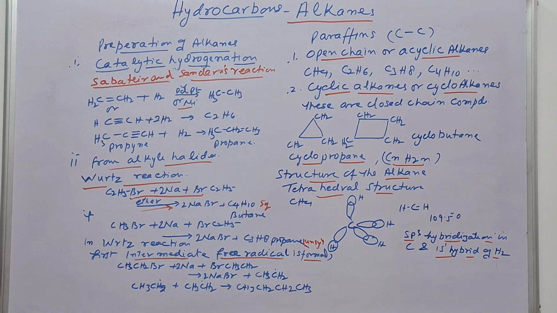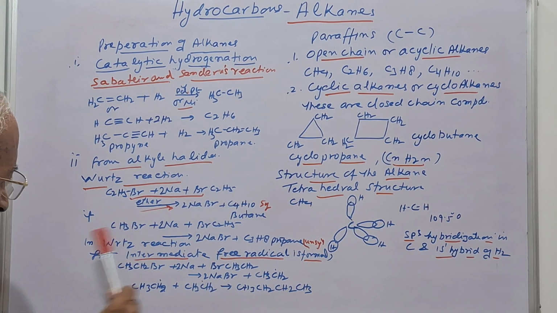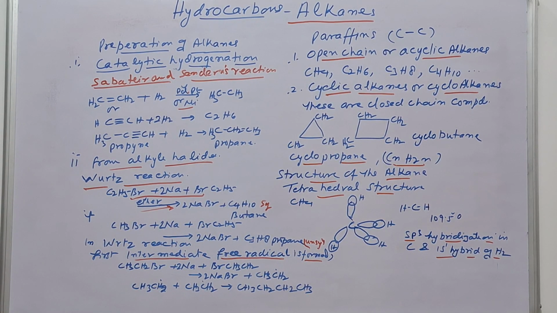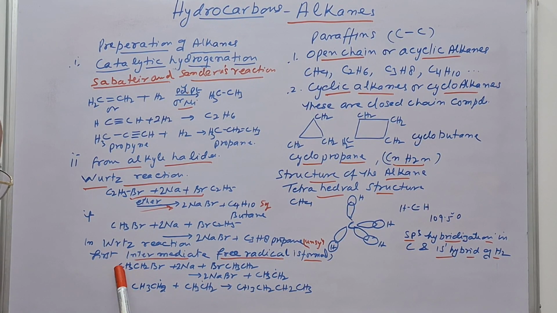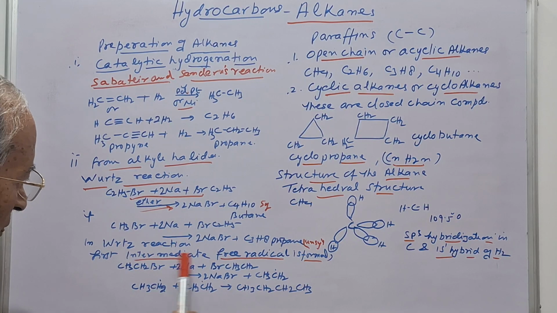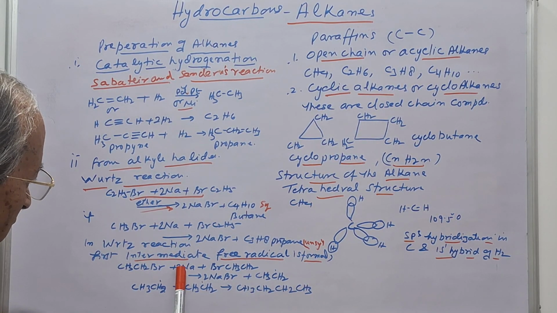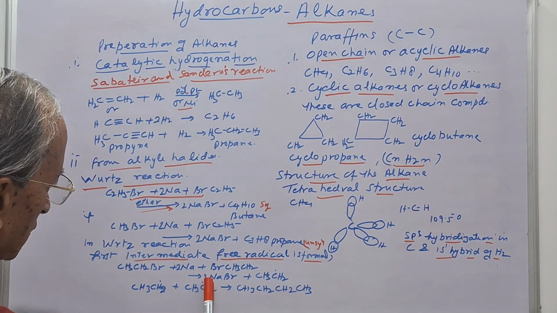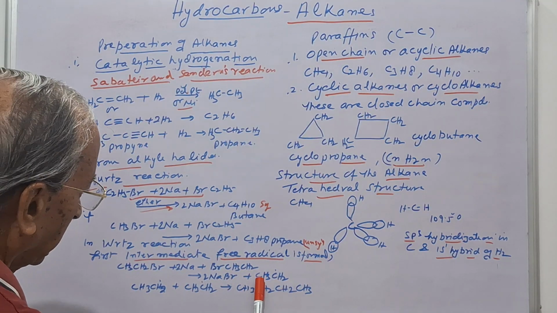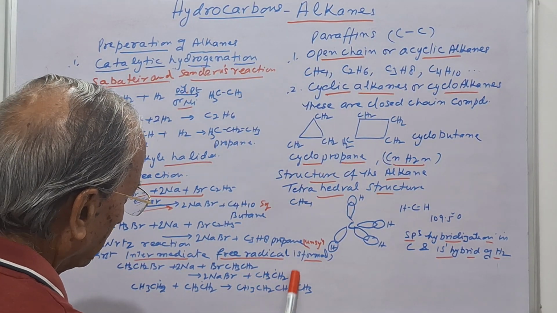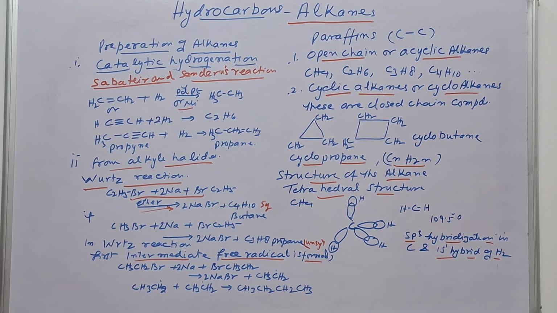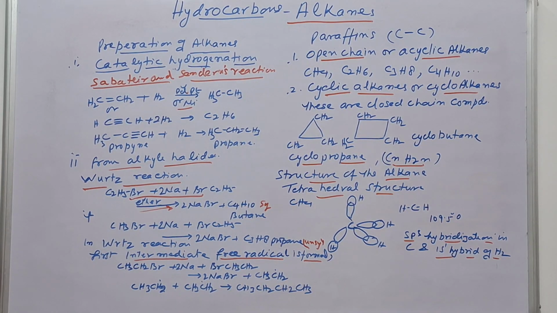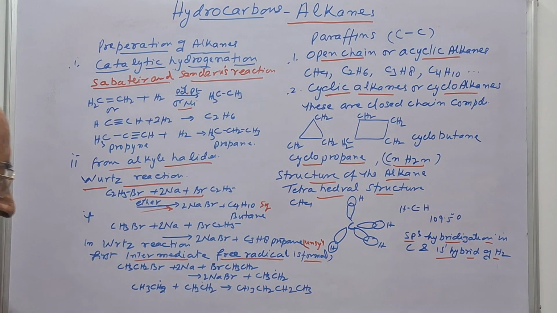Now, how to explain the mechanism of the Wurtz reaction? It was supposed that two molecules of ethyl bromide, when they react with sodium, form sodium bromide and an intermediate free radical, that is ethyl, a free radical.